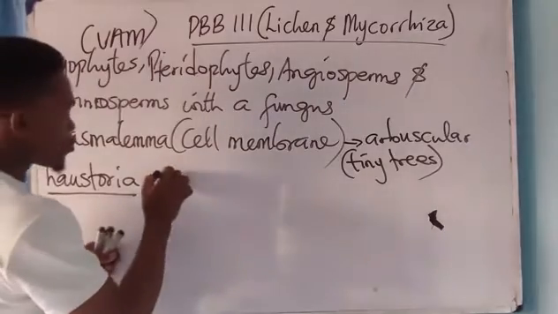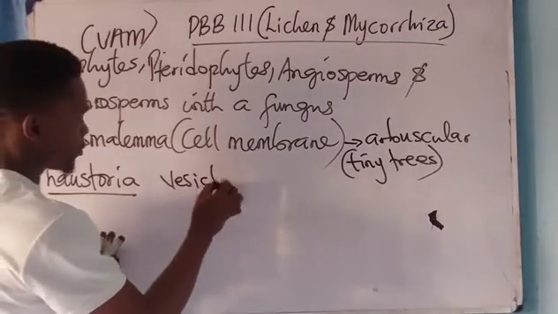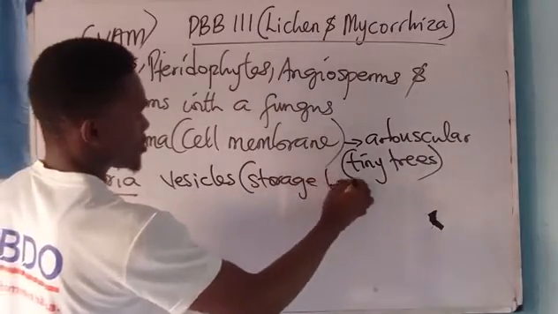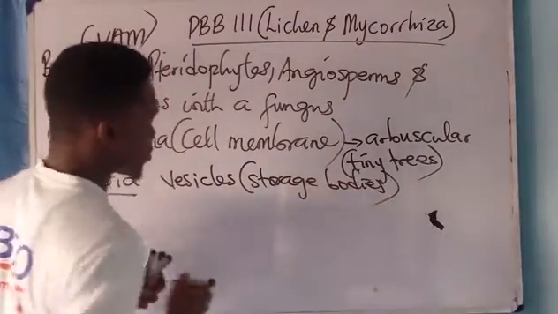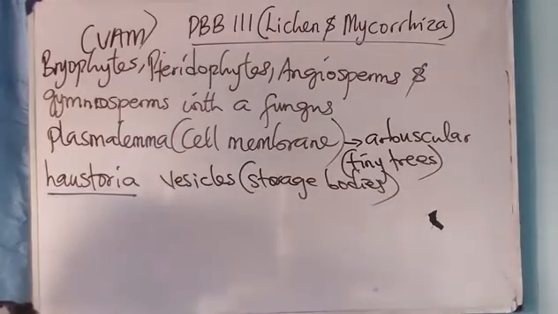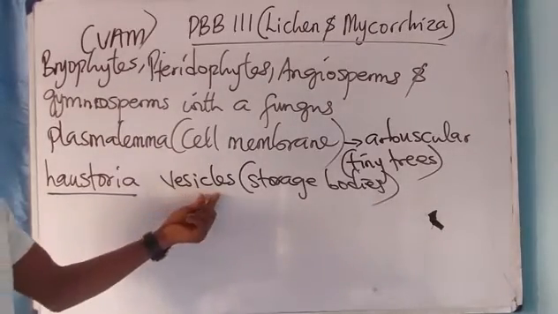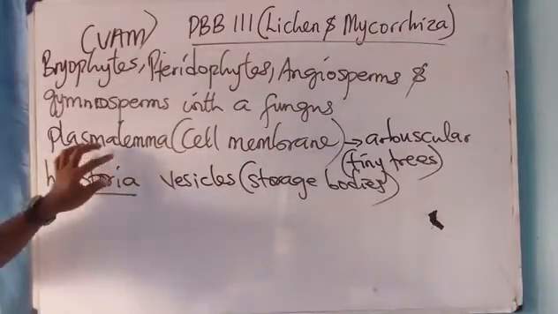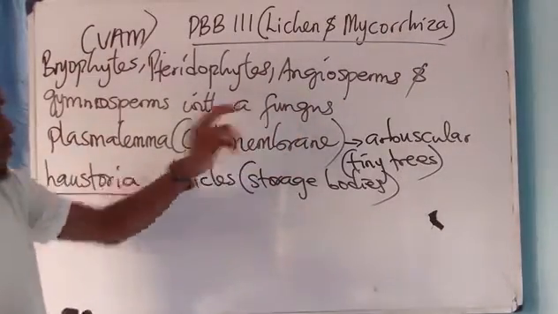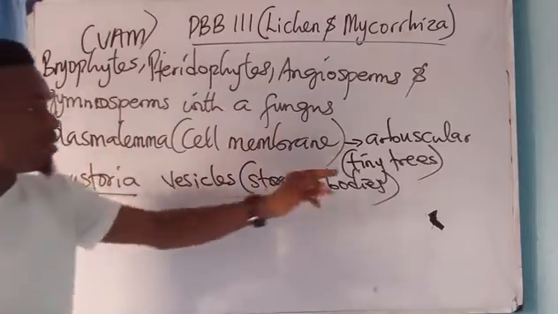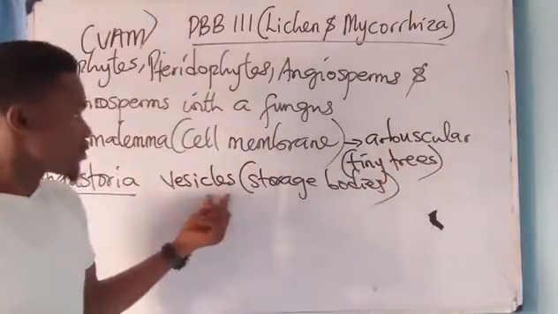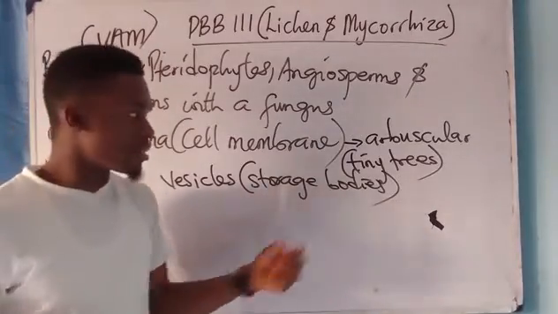Alongside, it also produces what? Vesicles. These are what? Storage bodies. That's why it is called vesicular arbuscular mycorrhiza. Because as soon as the haustoria of the fungus penetrate the plasmalemma, it forms arbuscula, which are tiny trees, and vesicles, which are storage bodies.